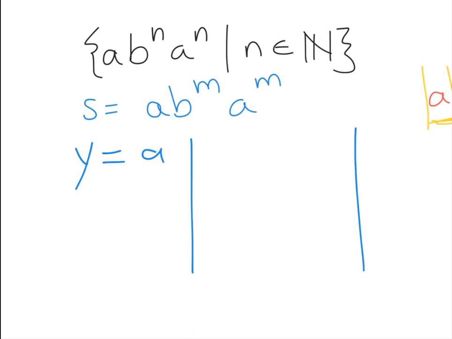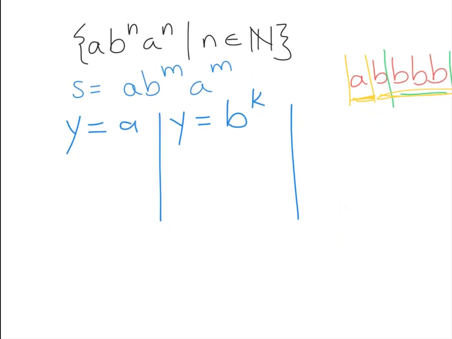And y could just equal some b's. Maybe it's b to the k, right? So one option is y is just a.